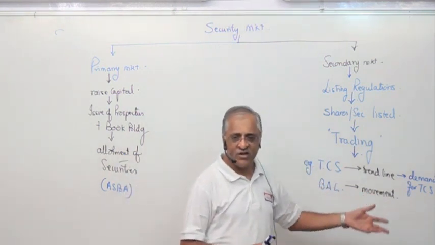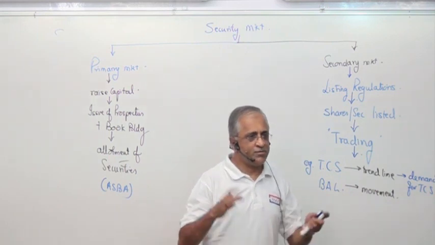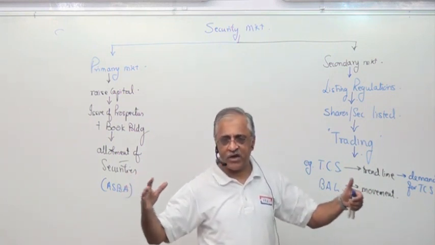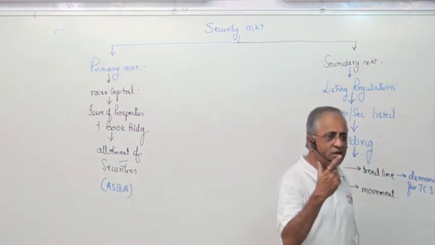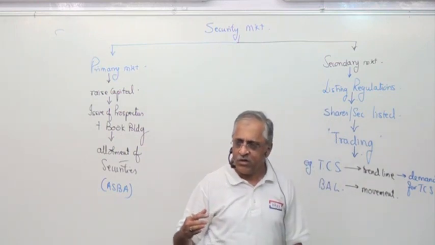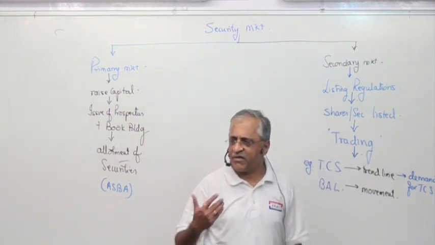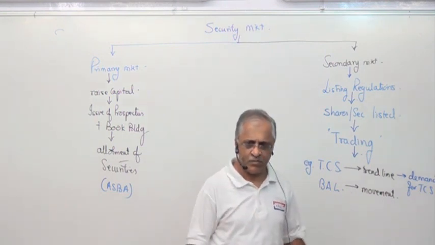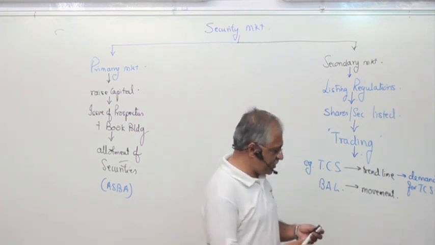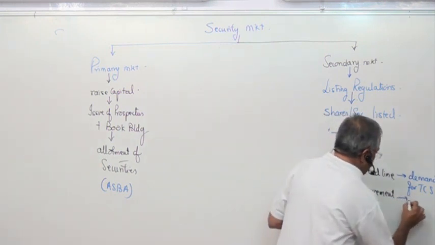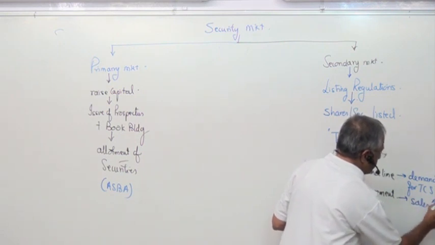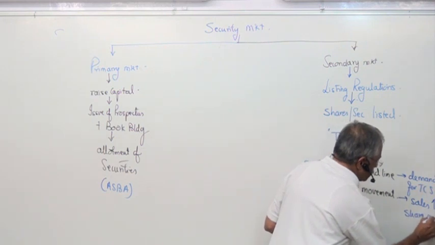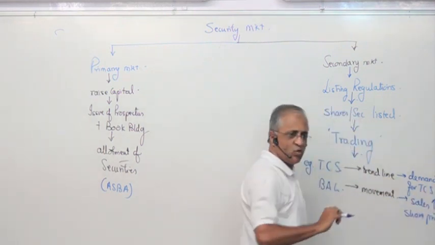Bajaj Auto has come out with some vehicle which is made from that Vikrant, the INS Vikrant, which had a sea carrier for planes. They made it out of that. Then an Avenger, and then they got a Boxer model which is going for exports. And they're doing good. If the sales are up, naturally the share price should go up. That is how the movement takes place.